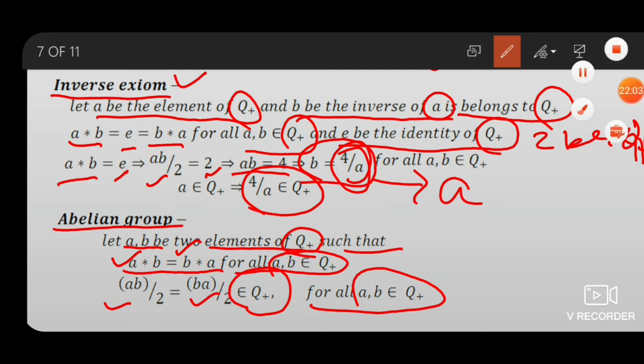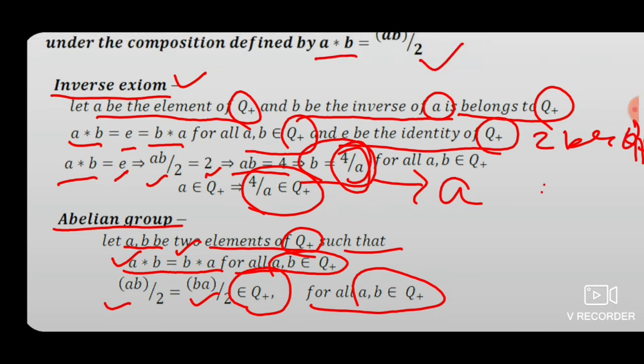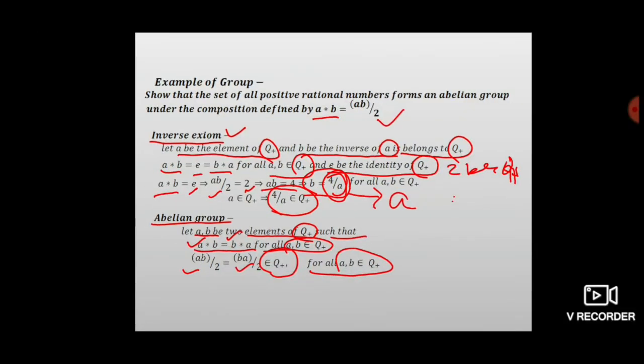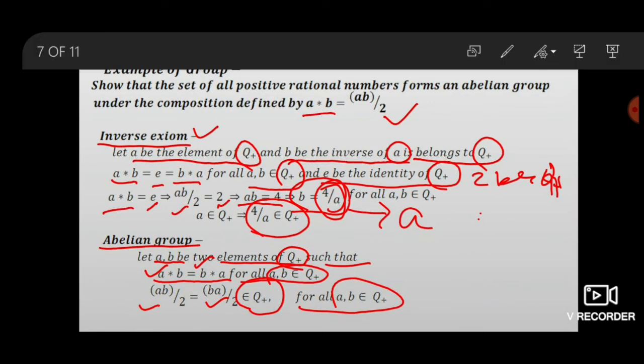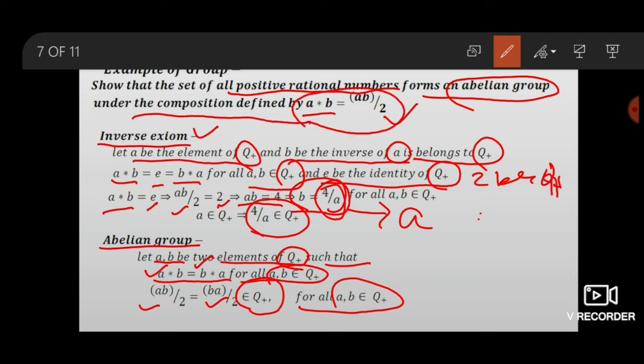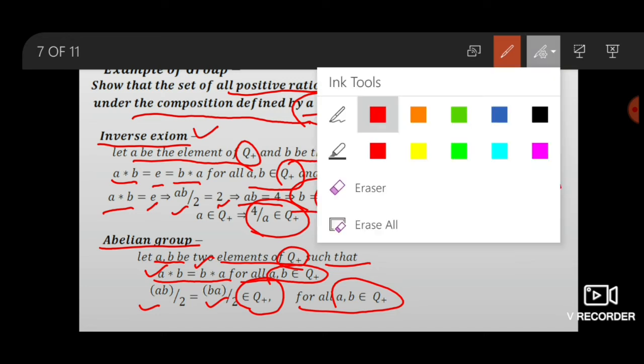Now the following properties are satisfied, so we can say that the set of all positive rational numbers forms an abelian group under the composition defined by A star B equals AB by 2.